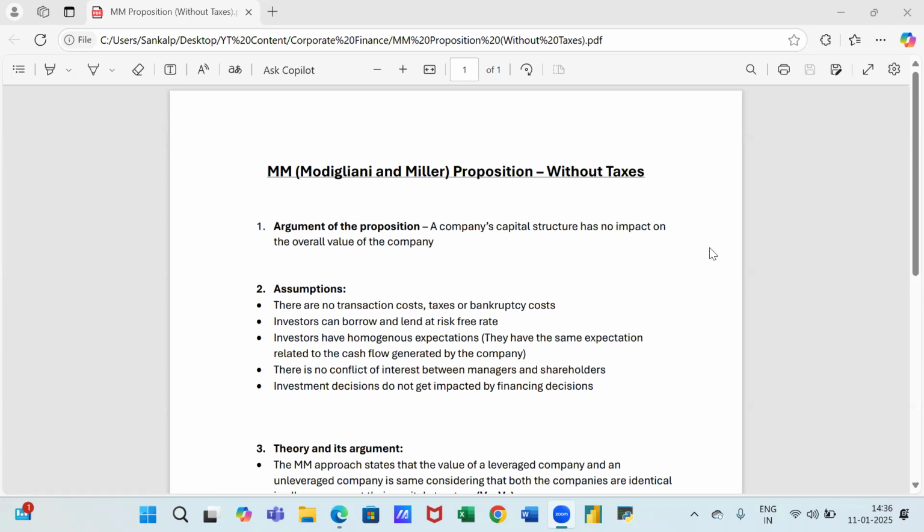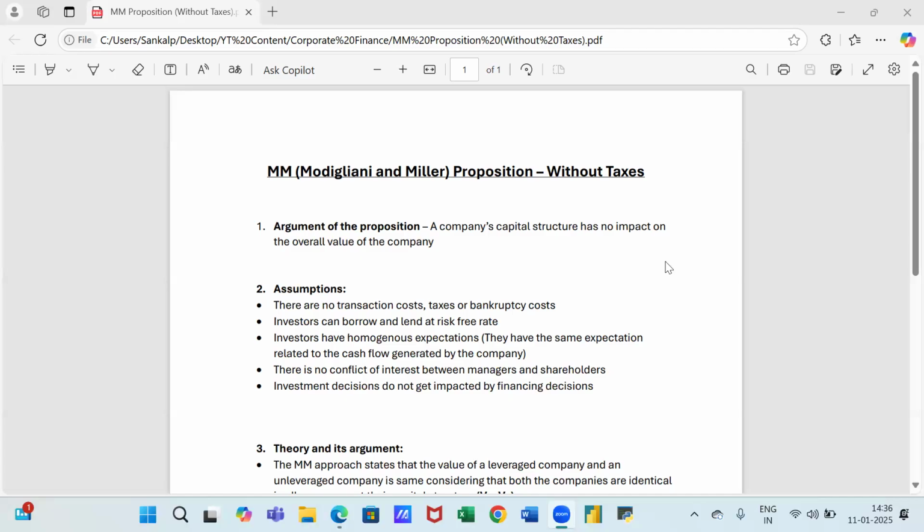Before getting into the details, first, to give everyone an overview about the proposition, what is the basic argument of this proposition? It basically states that a company's capital structure has no impact on the overall value of the company. It is trying to state that the sources from which you get your funds, whether it be debt, equity, preference shares, whatever, will not impact the overall value of your company.